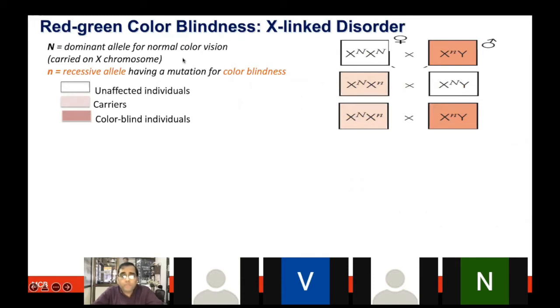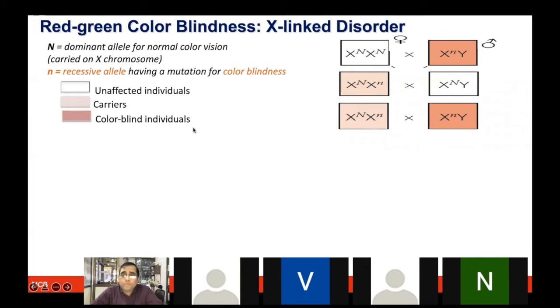Whenever we give you questions linked to this information, we will provide more detail, like what is dominant and what is recessive, so that you have clarity and you don't have to worry about making these notations. Now just look at these three boxes. One is the unaffected individual, the pink one is the carrier, and the orange colored one is the color blind individual.